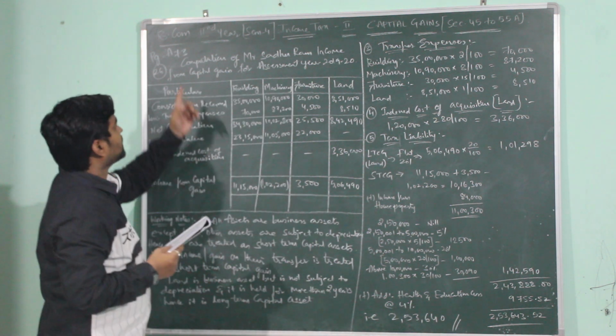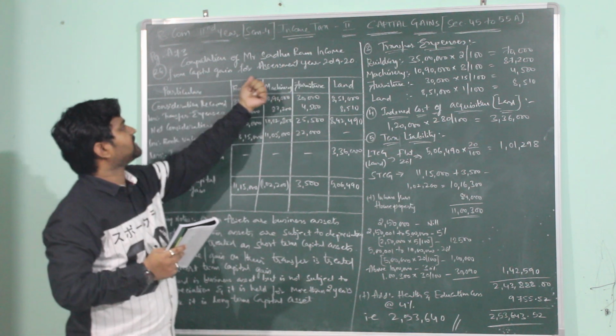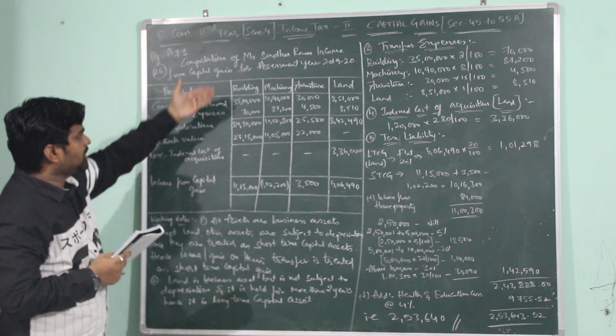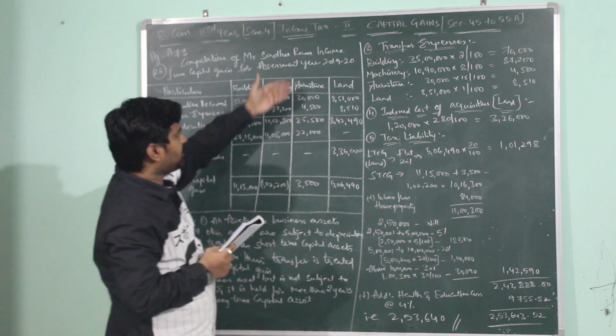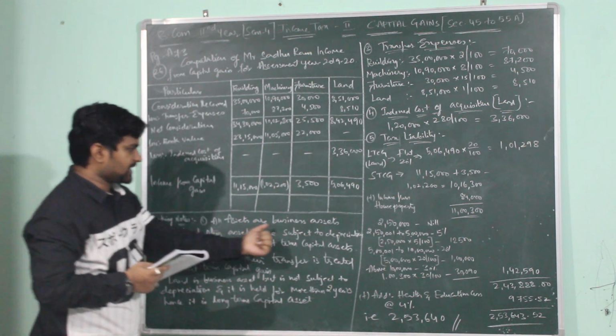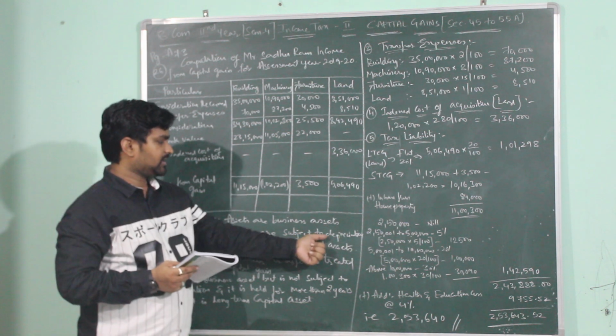Here is the heading: computation of Mr. Sadhuram income from capital gain for the assessment year 2019-2020, and here is the format: particulars, building, machinery, furniture and land. Here is the working notes. All assets are business assets and except land, other assets are subject to depreciation.